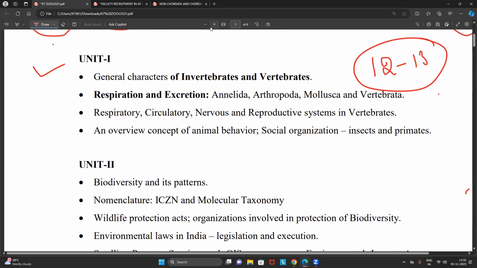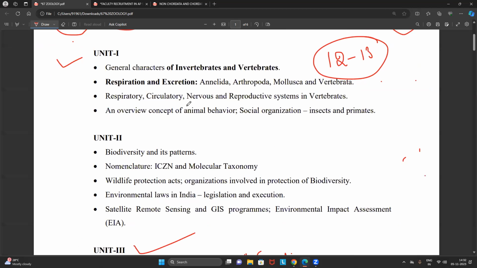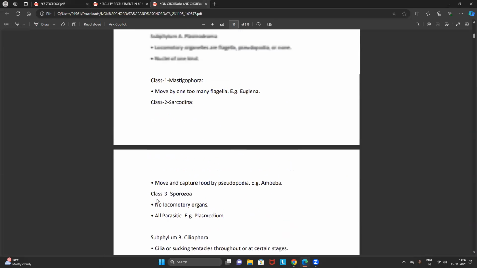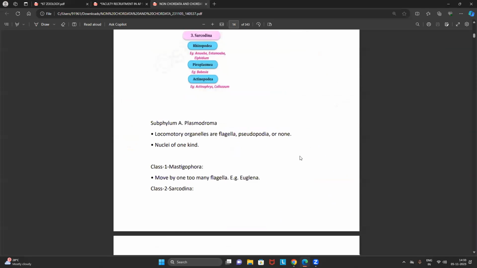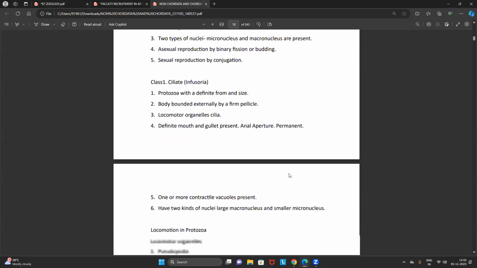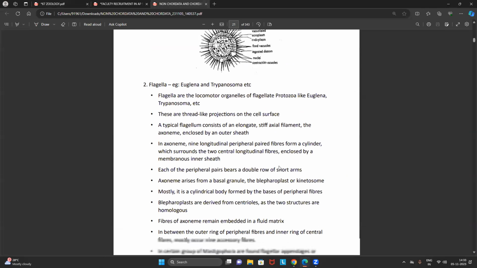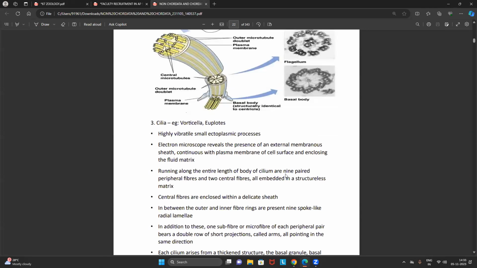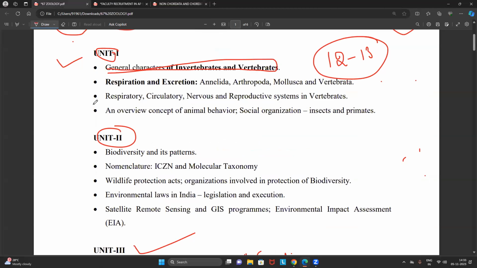Actually, what I thought, in the case of DL zoology, we have unit 1 and unit 2, which are very, very vast. But in your assistant professor exam, surprisingly, they made unit 1 and unit 2 very simple. They just focused on the general characteristics of invertebrates and vertebrates. We have designed wonderful notes for all of you for the entire card data and the entire non-card data, including the MCQs also. You won't miss even a single question beyond this level. And this material will be highly useful for you even for your DL exams.